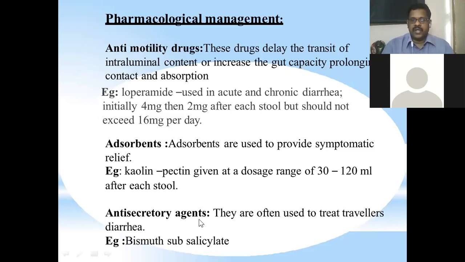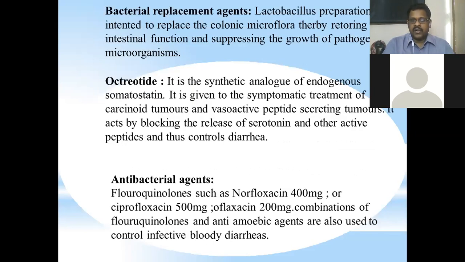Anti-secretory agents can be tried. They are often used to treat traveler's diarrhea. Example, bismuth subsalicylate. Anti-secretory agents prevent the secretion of mucin in the intestine at a higher rate. So the water loss is prevented.